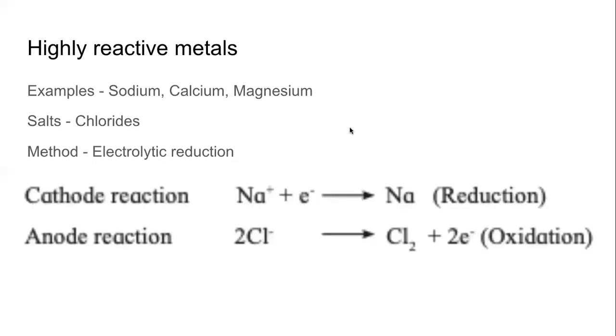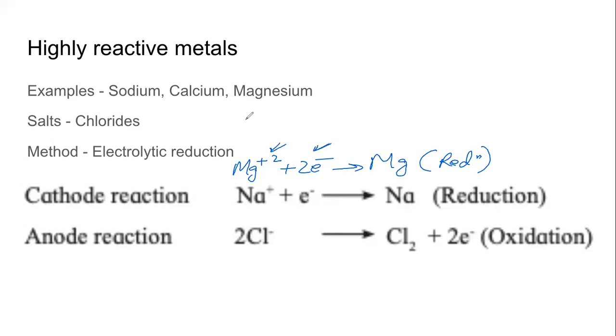If we have magnesium chloride in place of sodium chloride, then this will look like Mg2+ plus 2 electrons, because magnesium loses 2 electrons. So it has to gain 2 electrons to get Mg, a reduction. The only difference is the charge and the number of electrons that are required.